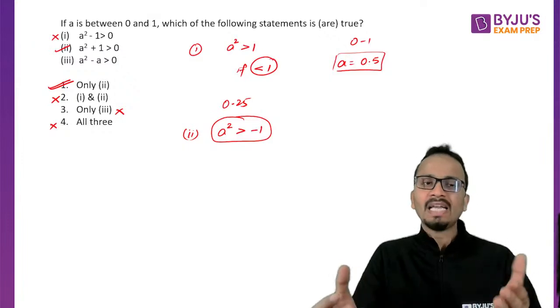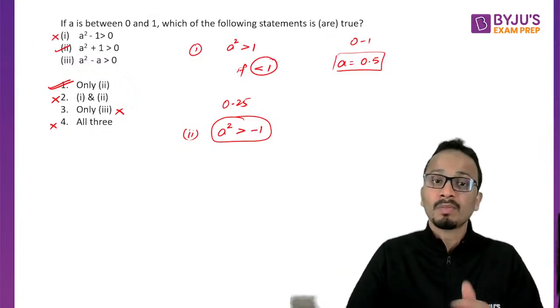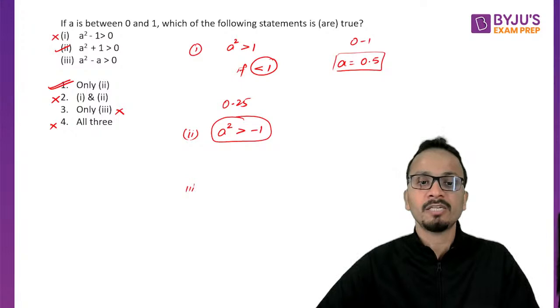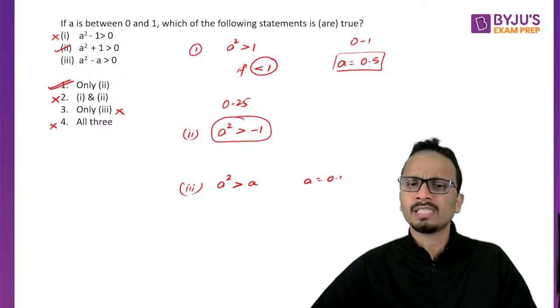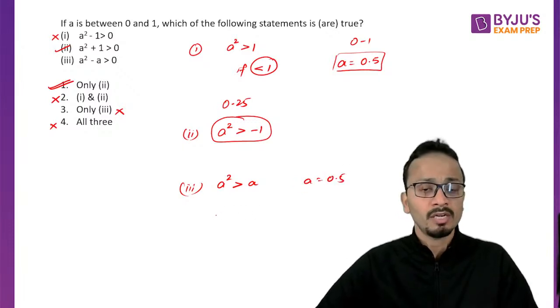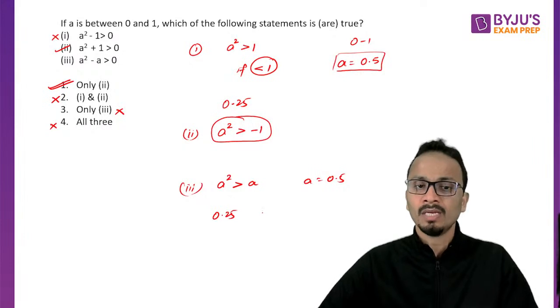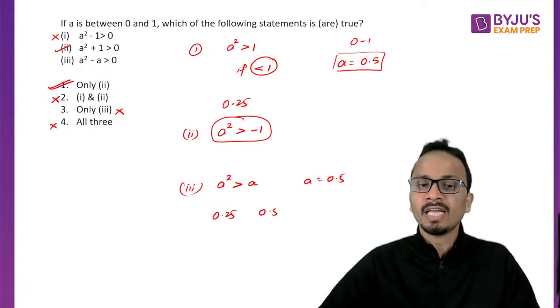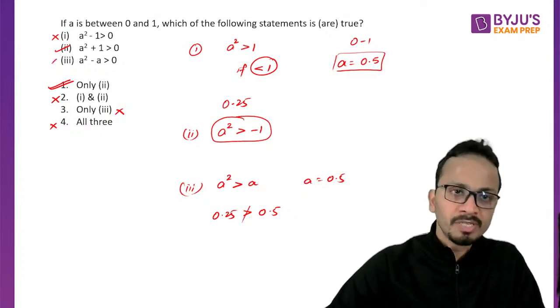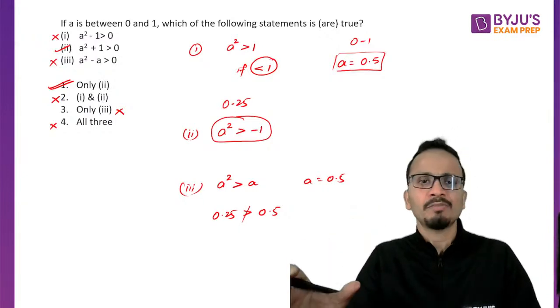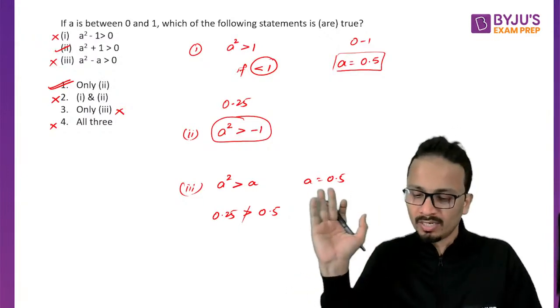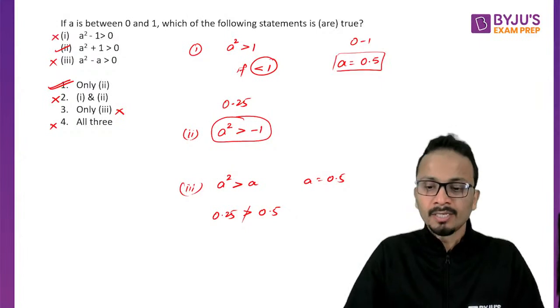I did not check the third statement, but even if you check it, statement 3 says A square is greater than A. If A is 0.5, A square will be 0.25. Is 0.25 greater than 0.5? No, it is not. So statement 3 will also be incorrect, and you can safely mark your answer as only statement 2 is correct. That is option 1.